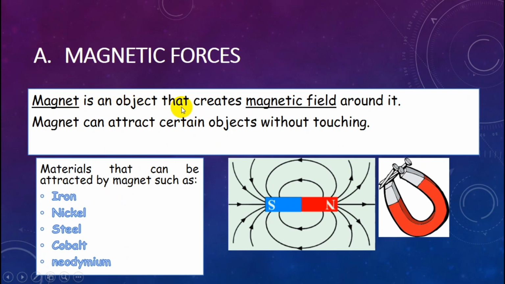A magnet is an object that creates a magnetic field around it. A magnet can attract certain objects without touching. The materials that can be attracted by a magnet are iron, nickel, steel, cobalt, and neodymium. How about paper and wood? Paper and wood cannot be attracted by a magnet. A magnet has two poles, south and north.